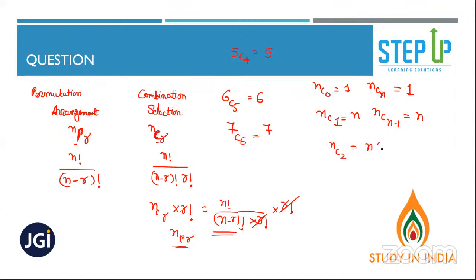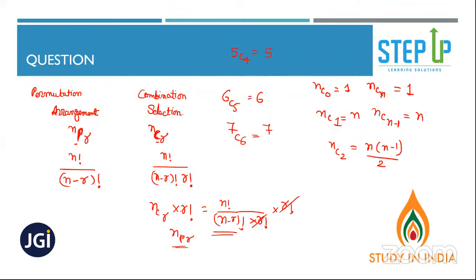nC2 is equal to n into (n minus 1) by 2. Did you understand so far? Hi, Roshni. Good afternoon. All of you got it? So far, it's clear? Yes? Okay. Simple, Roshni. nC0 is 1, nCn is equal to 1, nC1 is equal to n, nC(n-1) is equal to n, nC2 is equal to n into (n minus 1) by 2.